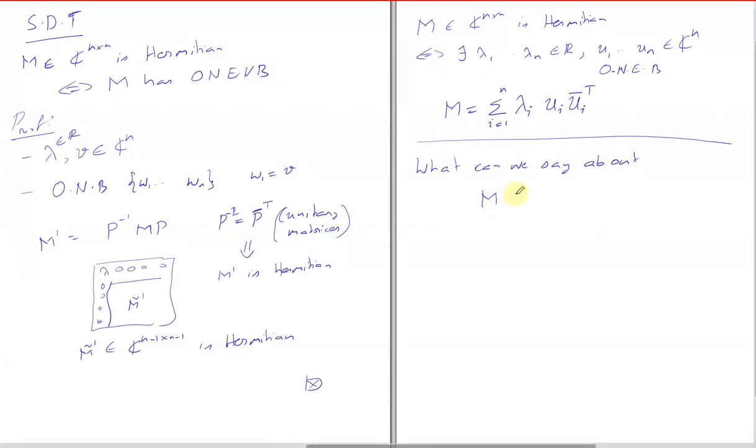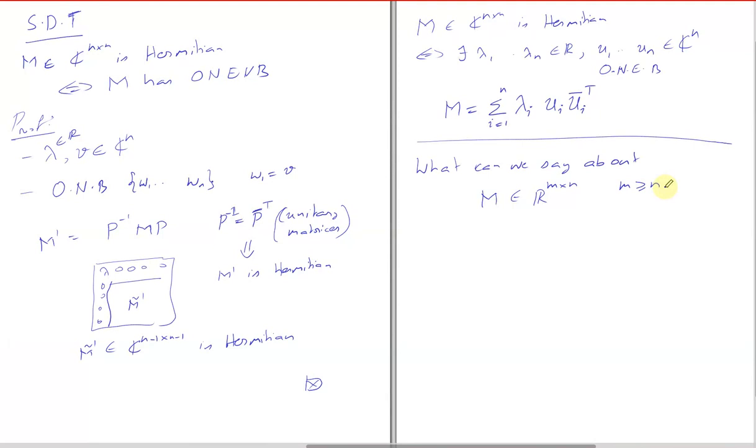You are given any m by n matrix, and let's say m is greater or equal to n. You are not told it is symmetric or anything like that. Can we have something like a spectral decomposition for them?